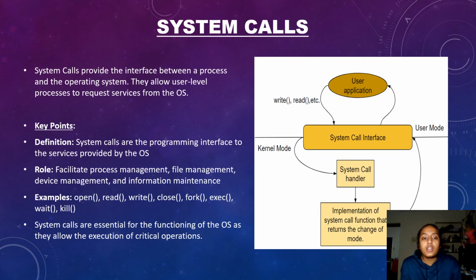System calls. What is a system call? System calls provide the interface between a process and the operating system. They allow user level processes to request services from the OS. When the user prompts an issue to the OS, it has to have somebody who is conveying this message from the user to the OS, or from the OS to the different resources that are available. For this purpose, we use system calls.